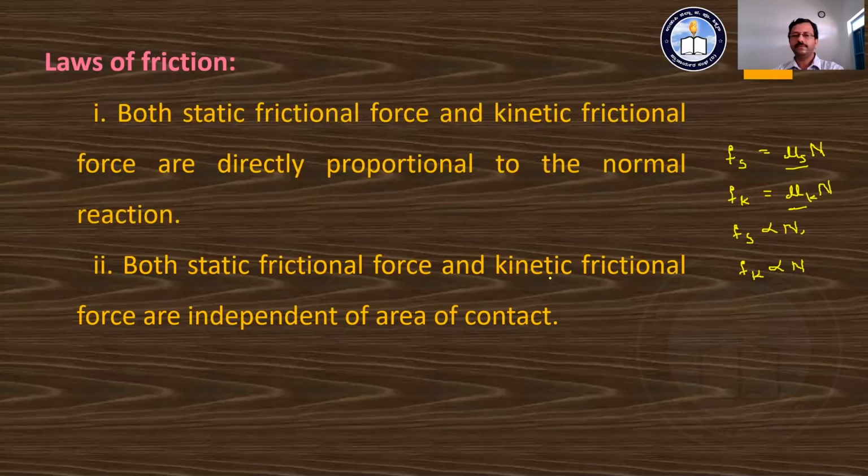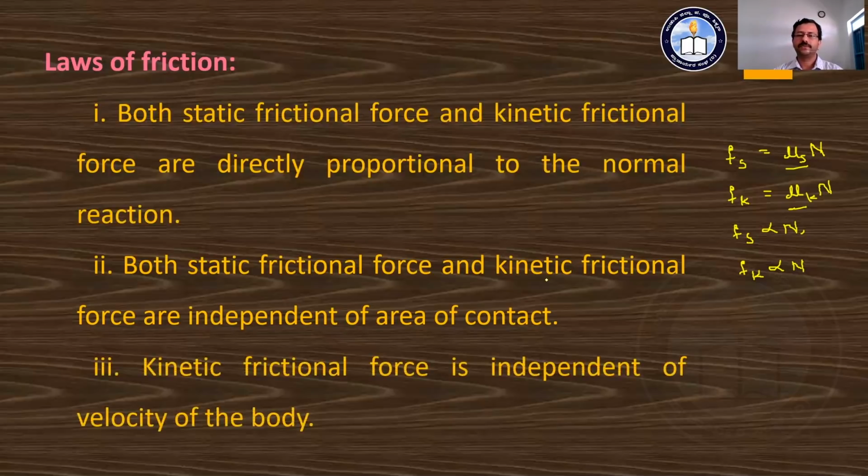The next law is regarding kinetic frictional force. The kinetic frictional force is independent of the velocity of the body. Already we got the equation Fk is equal to mu k into N, where N is the normal reaction. The normal reaction equalizes the weight of the body, so the normal reaction is equal to the weight of the body, which is mg, the mass of the body, and that remains the same and does not change.